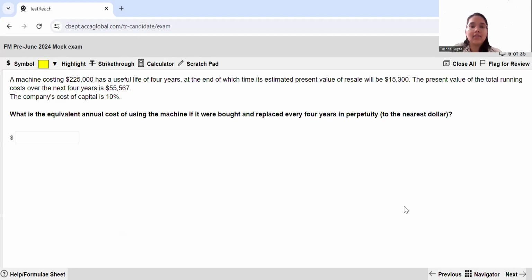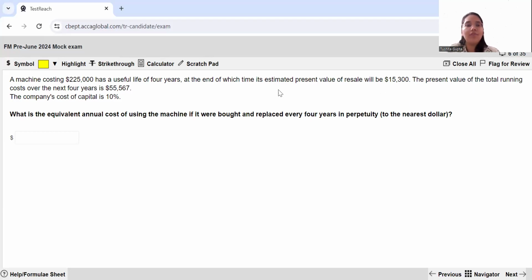Moving ahead to the sixth question, a machine costing $225,000 has a useful life of 4 years, at the end of which time its estimated present value of resale will be 15,300. So they've already given you the present value of the resale. You do not need to discount this. This has already been discounted. This is the present value.